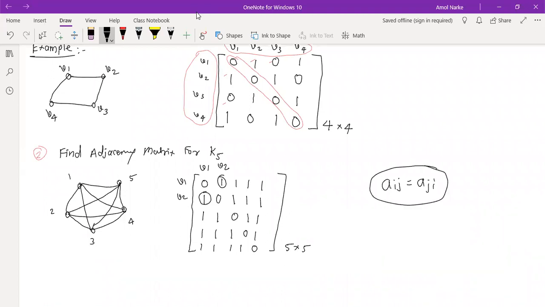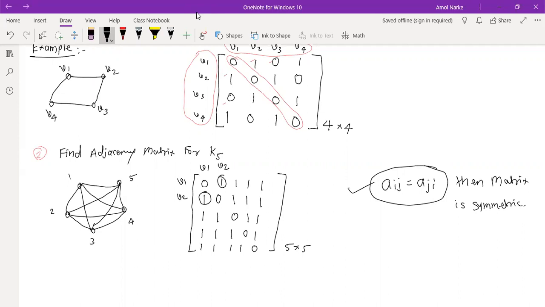That time, if Aij is equal to Aji, the matrix is symmetric. Yes or no? Yes, sir. Okay, so here when Aij is adjacent, it means Vi is adjacent to Vj. It means Vj is adjacent to Vi. So this case is always there. Therefore, for any graph, adjacency matrix is symmetric.